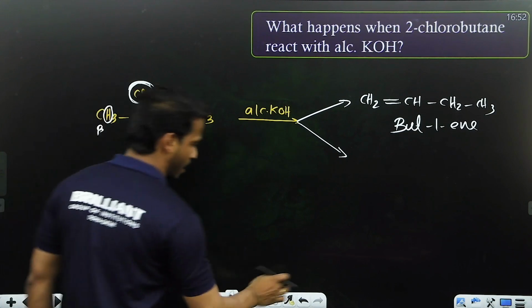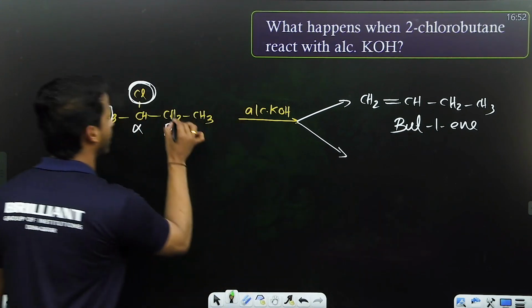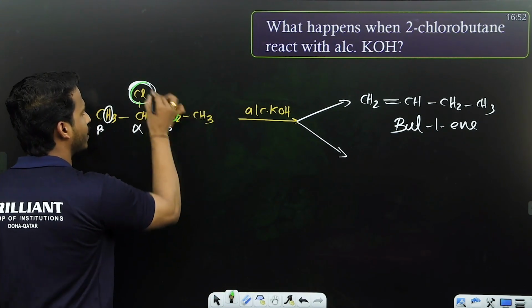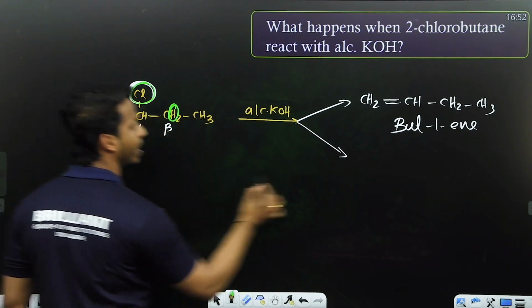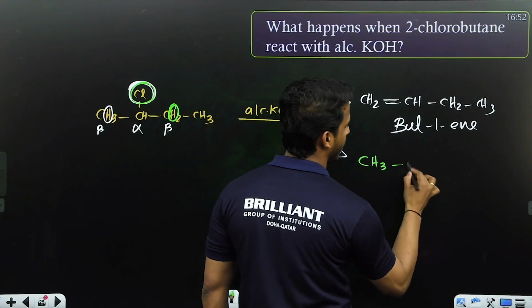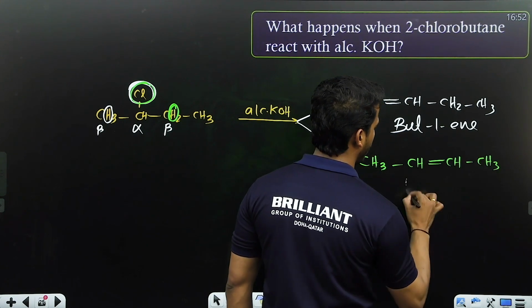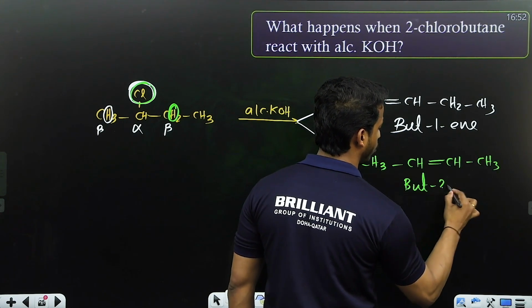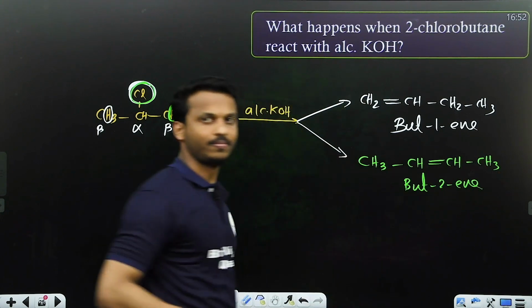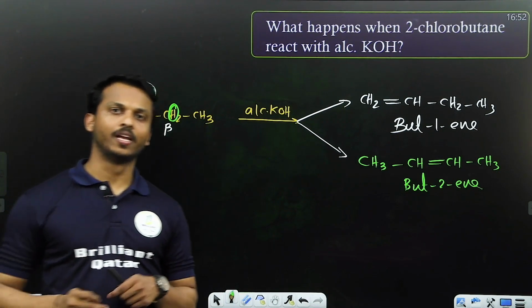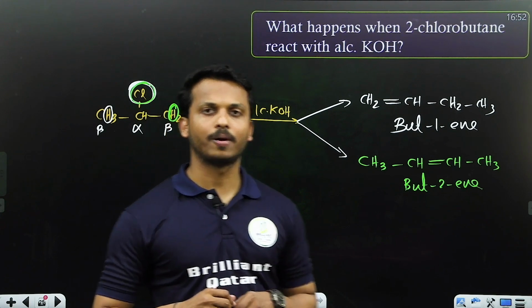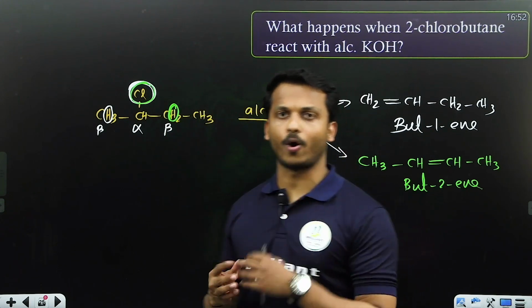If you consider the next hydrogen, take this hydrogen and this chlorine, you will make the double bond here. What will you get? CH3, CH double bond CH, CH3. You will get but-2-ene. So the conclusion: if we have two different beta carbons, you will get two products.